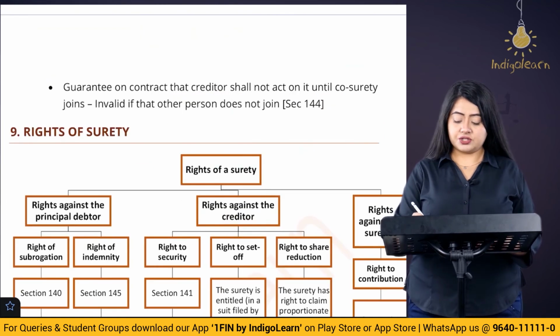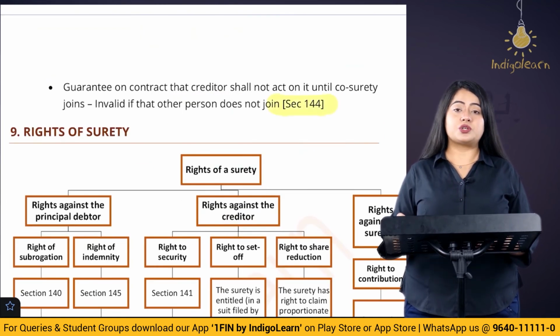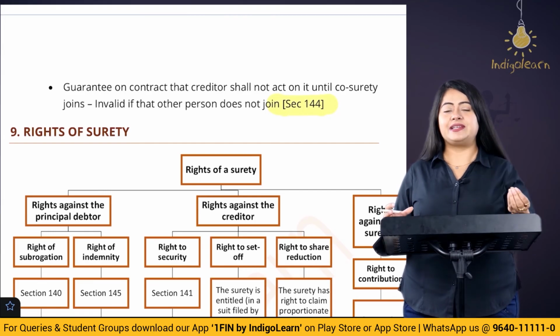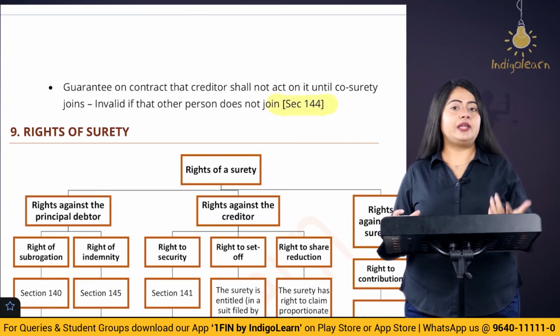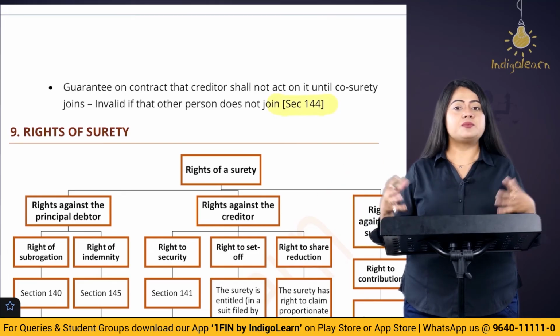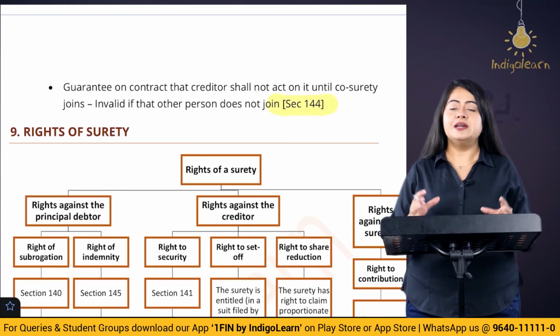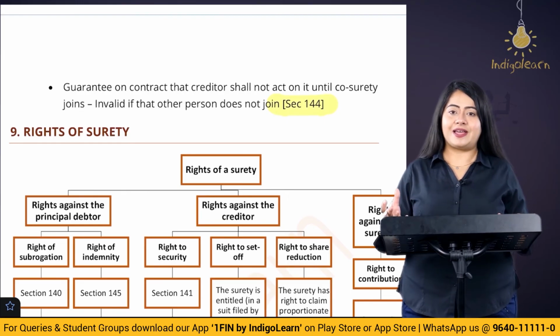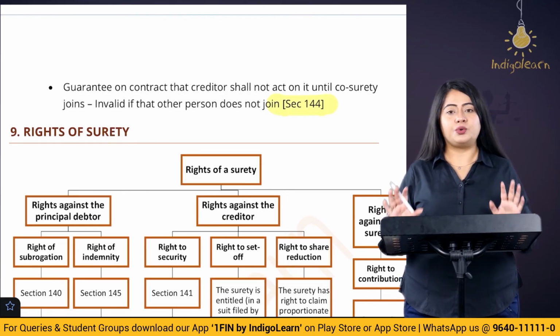The next important section is section 144, which talks about co-sureties. In case of co-sureties, if suppose the surety has laid down this condition that he will only act as a surety if there are other co-sureties joining in, then if other co-sureties do not join in, this contract is going to be invalid. This contract of guarantee is not going to stand.